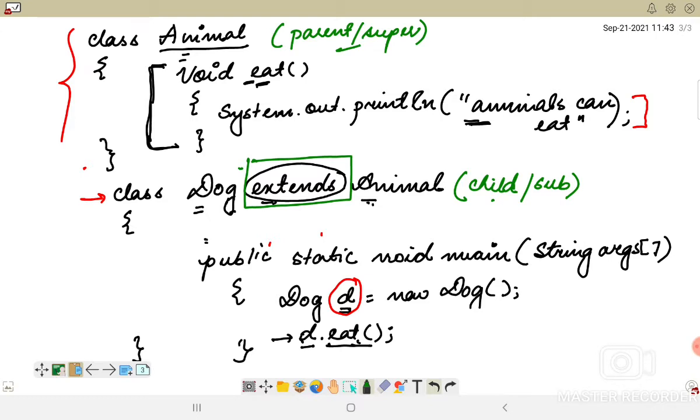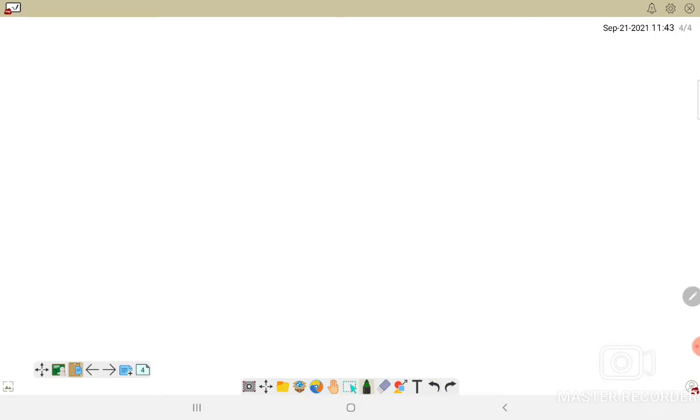Now whenever I am talking about a dog and an animal, let me take up the next page. Dog is a type of animal. So this parent class and child class essentially share an "is a" relationship. Do not go by the literal way it is pronounced in English, that a dog is an animal.